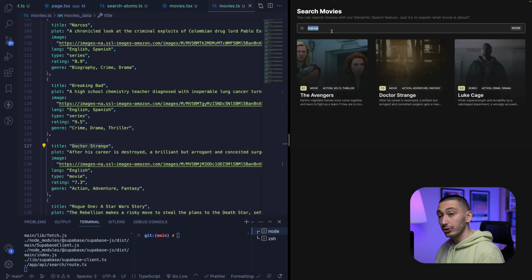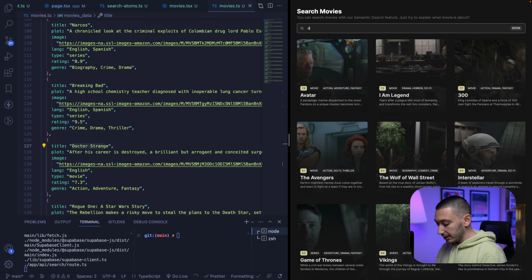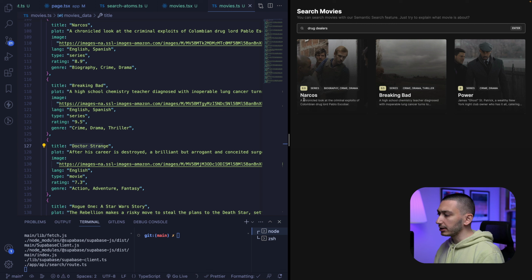I'm going to show you another example. I think this is cooler than this. Let's try searching drug dealers and it will bring all the movies as we expected, right?